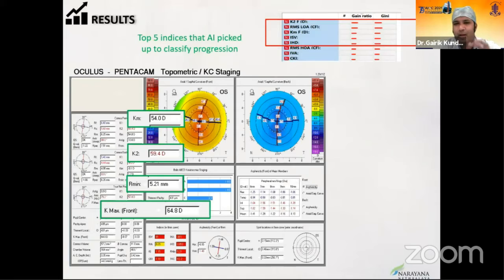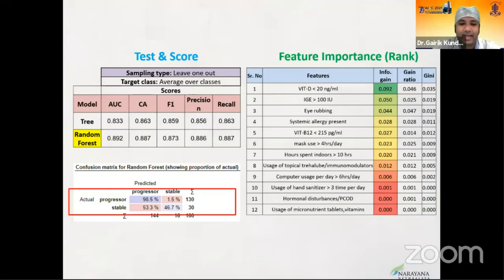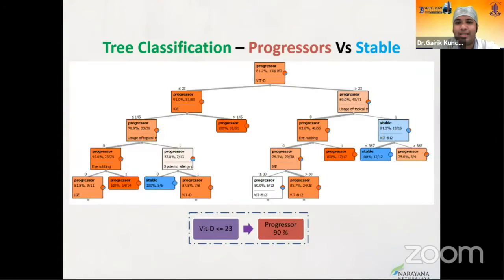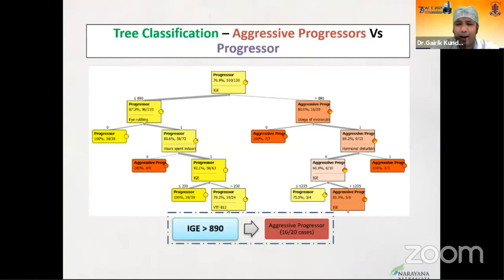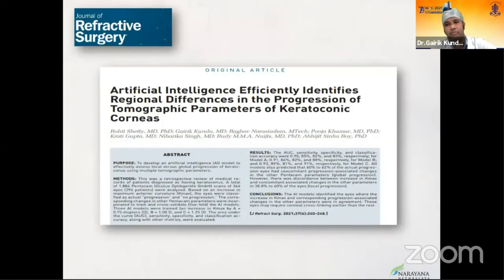So what we found is that a combination of indices is what is important. What is also interesting is that AI was also able to use these high-risk characteristics. If you look at classification between progressors and stable, it used vitamin D as one of the parameters, which we normally don't look at. Also, we classified patients who had a progression of more than 2 diopters as aggressive progressors. And IgE, which we normally don't look at, an IgE which is more than 800, suggestive of a high systemic allergy, these patients also were picked up by the artificial intelligence algorithm. So this is the paper which we recently published.